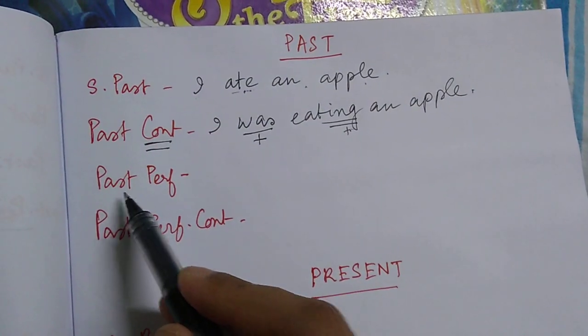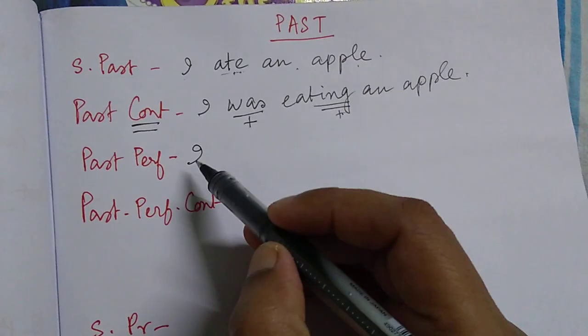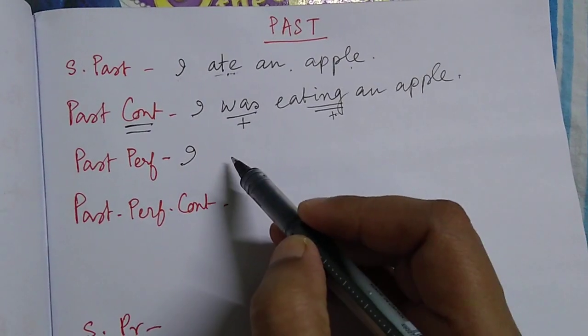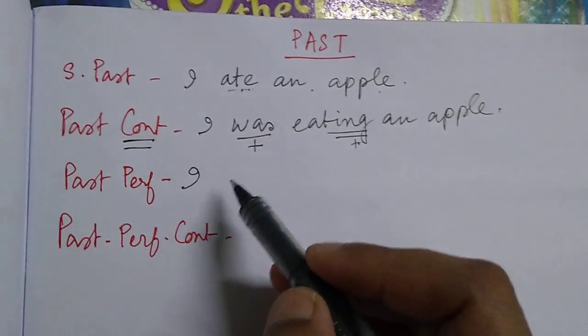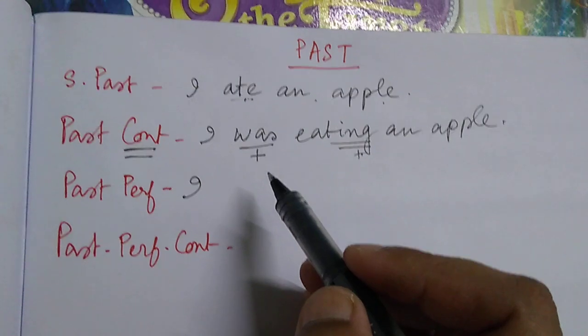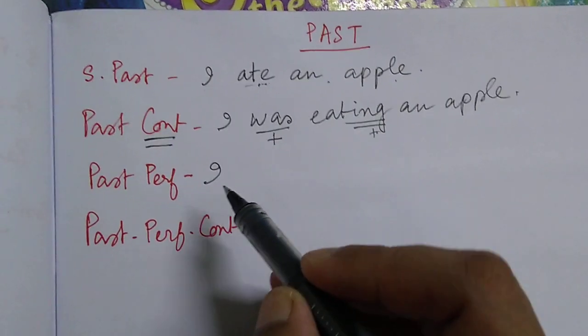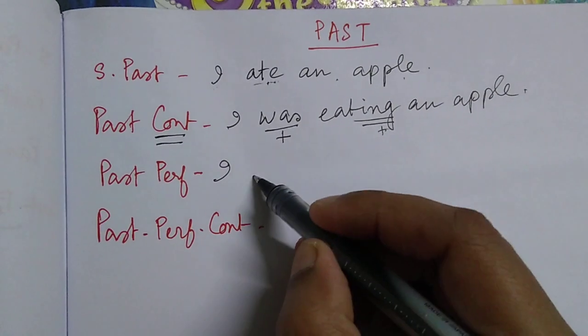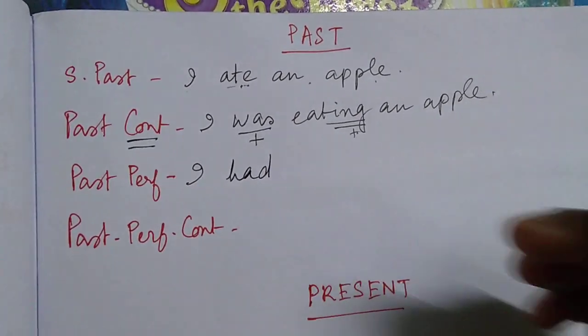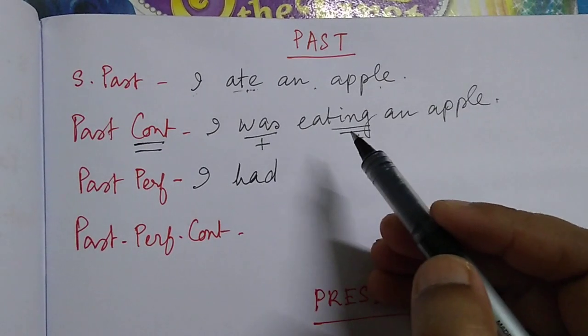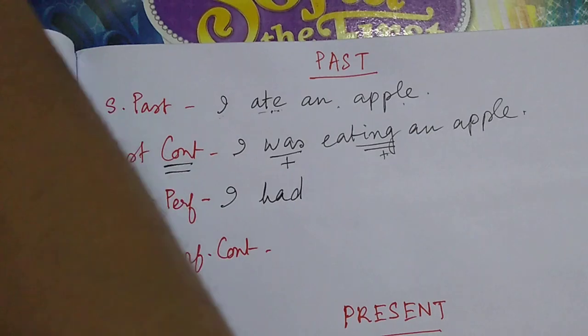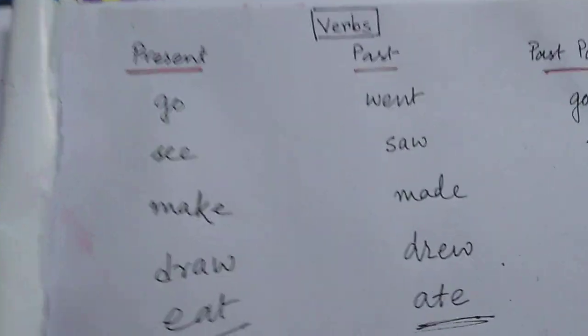Now, past perfect. For past perfect, after I will have to use have, has or had. Perfect tense এর জন্য use করতেই হবে. Now, since this is past tense, I'll use had. Now, for eat, what do we use? For perfect tense, let us look.